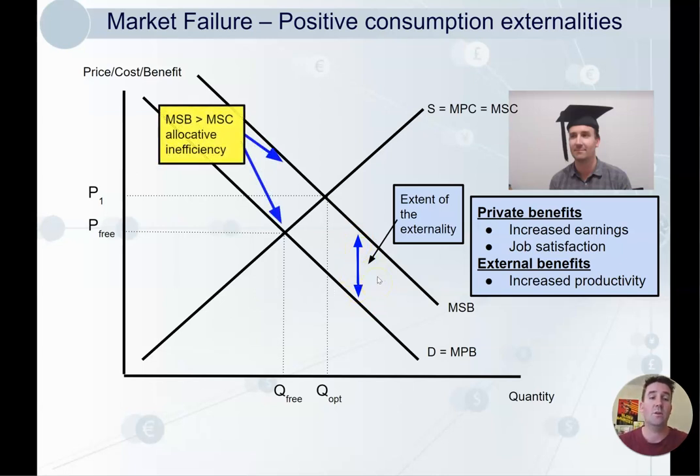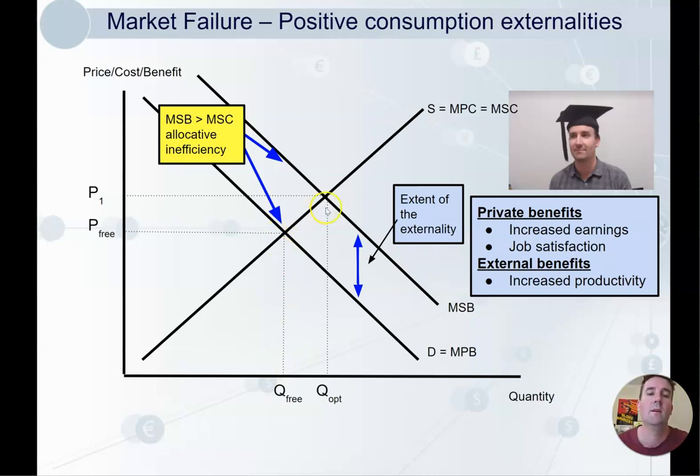Now, there is also some allocative inefficiency happening here. This is a market failure because I only care about myself. When I choose to get educated, I'm not bothered about other people. I just want what's best for me. So I look at my costs, my benefits, and I make a decision. So I will consume at this point, Q3.